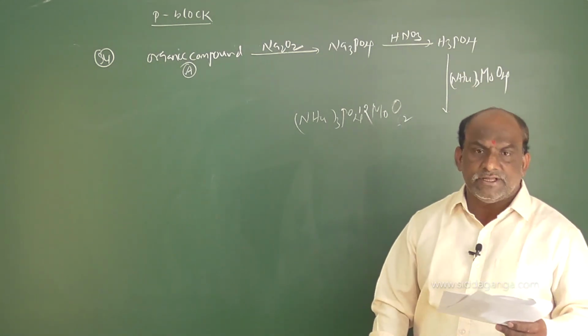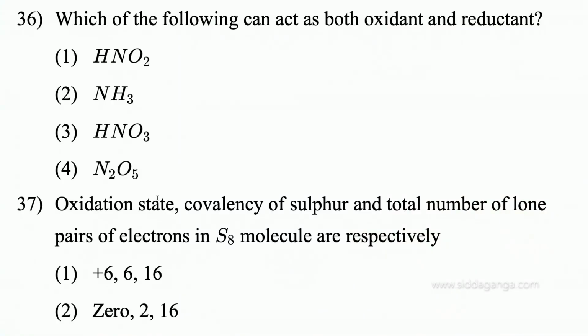While coming to question number 36: which of the following can act as both oxidant and reductant? How to find? We require an intermediate oxidation state. Maximum oxidation states cannot undergo both. Once you observe the options: option number 1 HNO2, option number 2 NH3, option number 3 HNO3, and option number 4 N2O5.